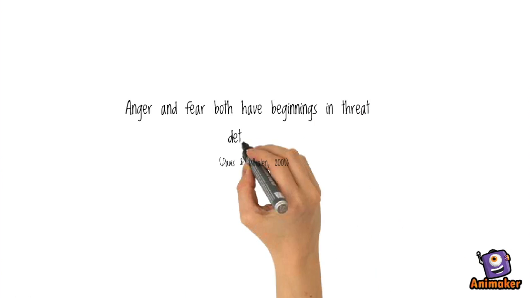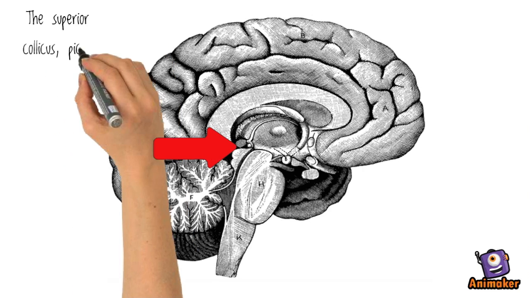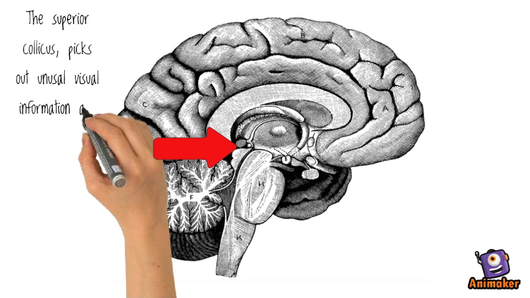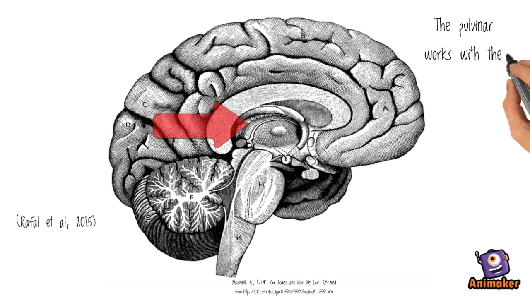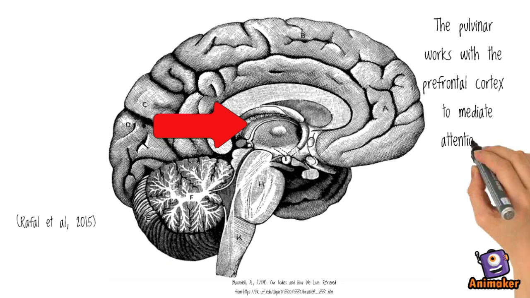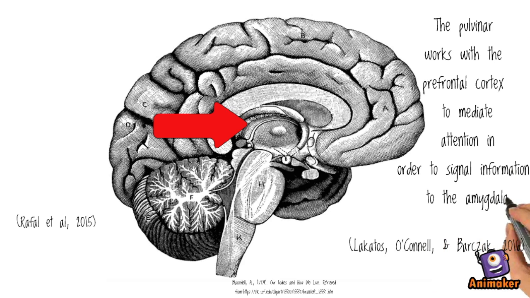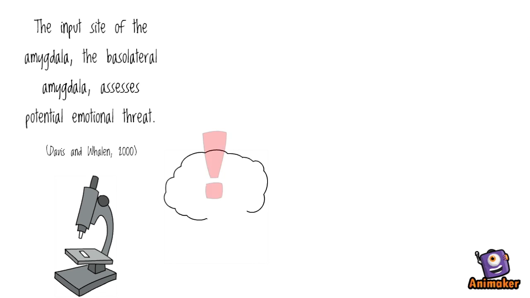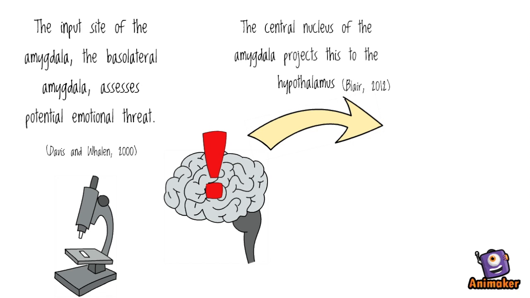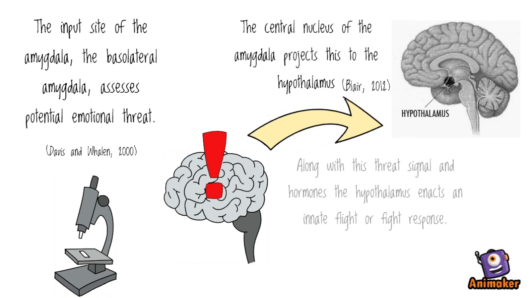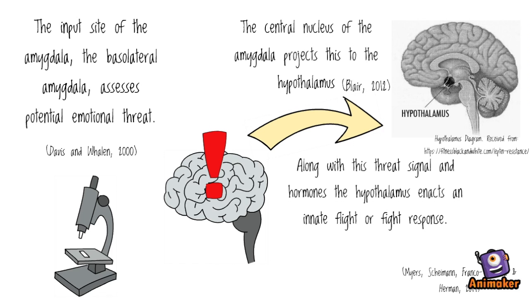Anger and fear both have beginnings in the threat detection circuit, which starts with the superior colliculus. This structure picks out unusual visual information and sends it to the pulvinar. The pulvinar works with the prefrontal cortex to mediate attention in order to send information to the amygdala. The input side of the amygdala, the basolateral amygdala, assesses potential emotional threat. The central nucleus of the amygdala then projects this to the hypothalamus. Along with this threat signal and hormones, the hypothalamus then enacts an innate fight or flight response.